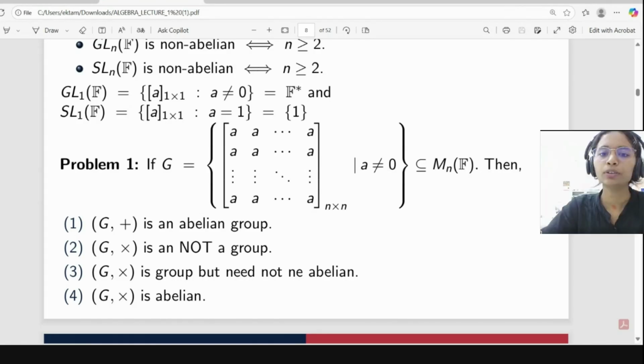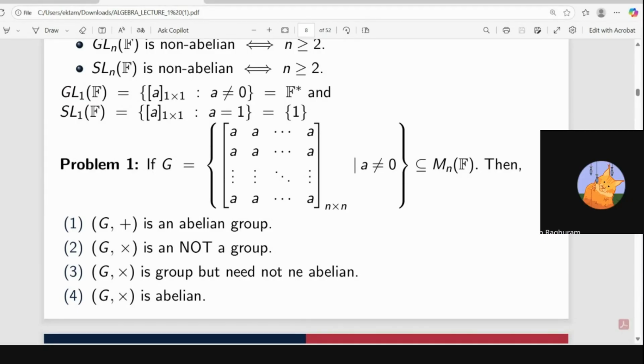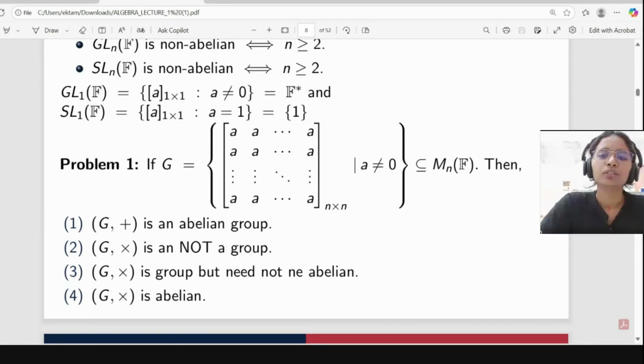No, here we are taking a not equal to 0, it's not about the inverse. The first option, G plus, is with respect to addition, not with respect to multiplication. Ma'am, it's not an abelian group because it's not a group first. As a is not equal to 0, we cannot have an identity element under addition.